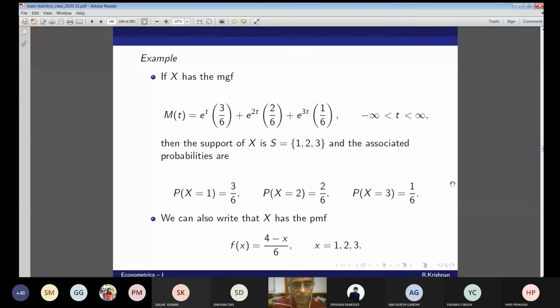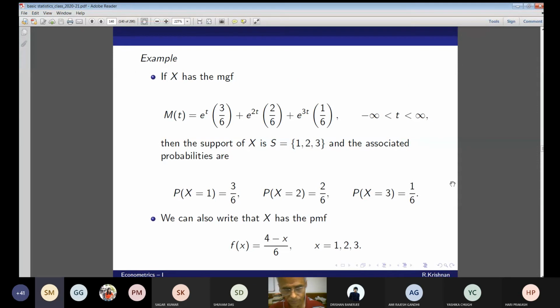Look at this. If X has the MGF (3/6)e^t plus (2/6)e^(2t) plus (1/6)e^(3t), t between minus infinity and plus infinity, then the support of X is 1, 2, 3, and the associated probabilities are P(X=1) equal to 3 by 6, P(X=2) equal to 2 by 6, and P(X=3) equal to 1 by 6. Where do I get this support from?